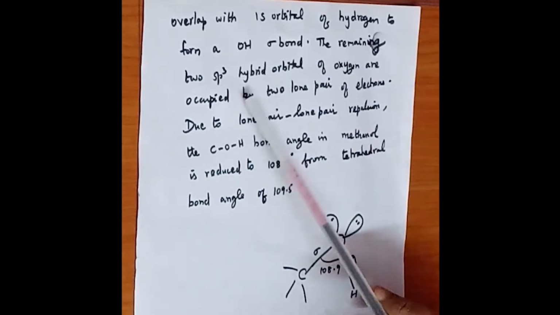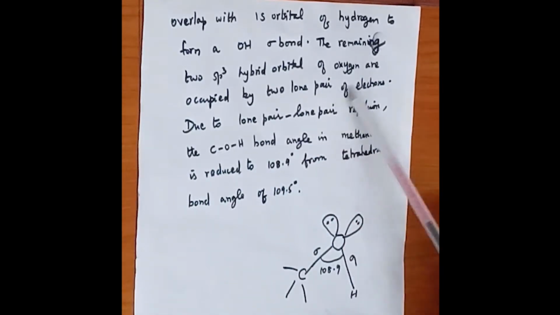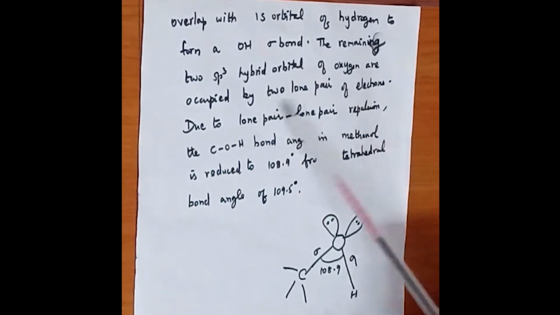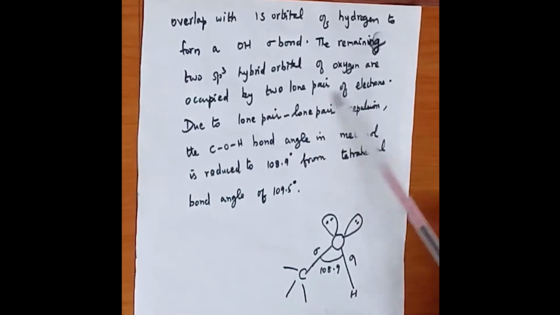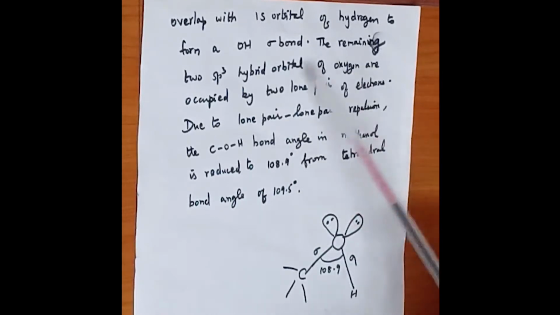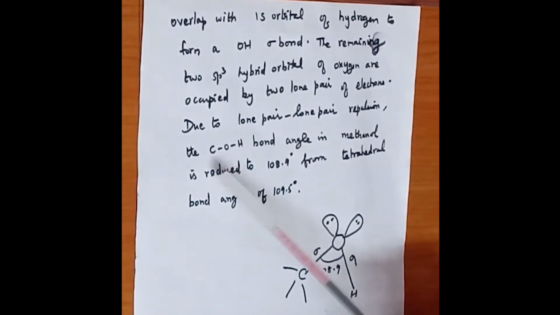The remaining two sp3 hybrid orbitals of oxygen are occupied by two lone pairs of electrons. Due to the lone pairs of electrons present on the oxygen, what happens? There is a lone pair repulsion in the C-OH group.